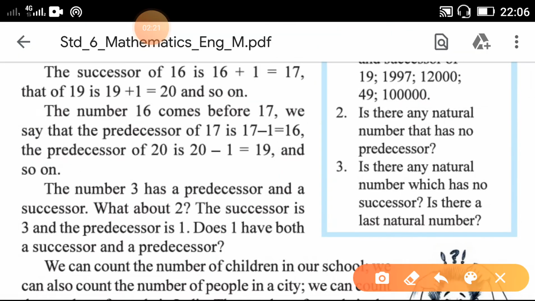Next, predecessor. Successor means the number that comes after, but predecessor means the number that comes before. Now here 17 is there. Which number comes before 17? 16. It means you have to subtract 1. So 17 minus 1 is equal to 16. So 16 is the predecessor of 17. Next, 20. 20 minus 1 is equal to 19. 19 is the predecessor of 20.